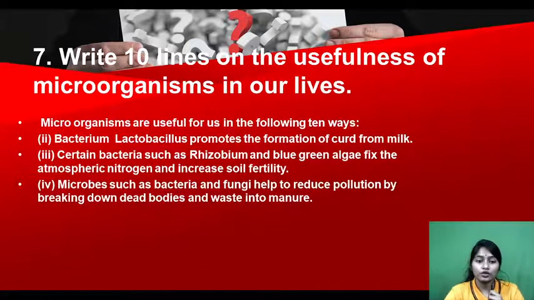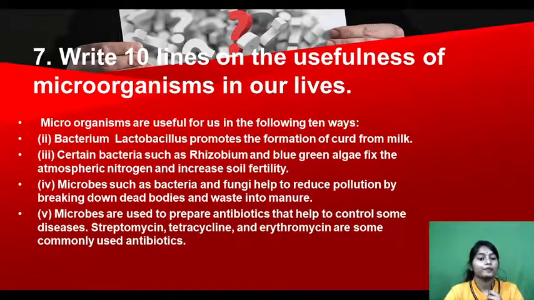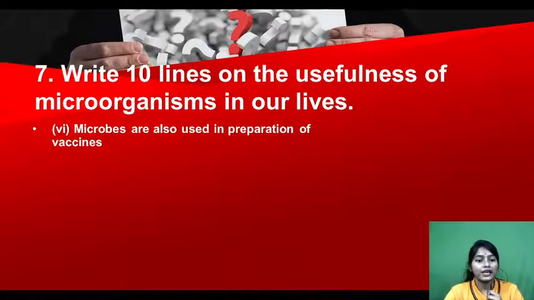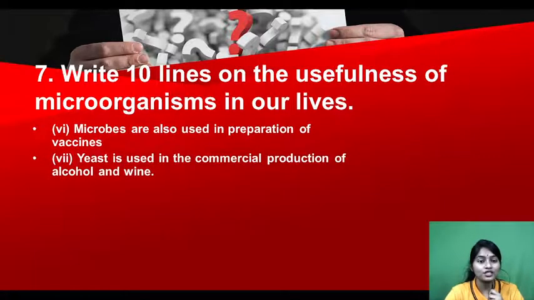And microbes such as bacteria and fungi help to reduce pollution by breaking down dead bodies and waste into manure. Now microbes are used to prepare antibiotics that help to control some diseases, like streptomycin, tetramycin, erythromycin. They are antibiotics. Microbes are also used in preparation of vaccines. Now only we are taking vaccines. Those are microorganisms. And yeast is used in the commercial production of alcohol and wine.